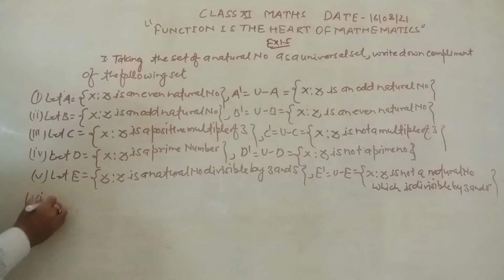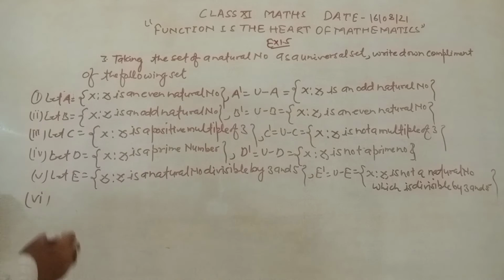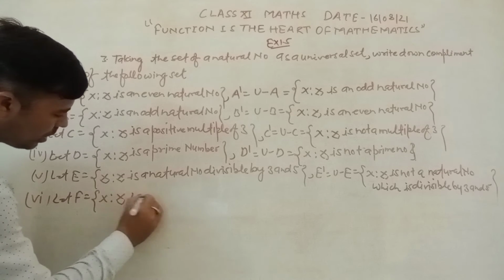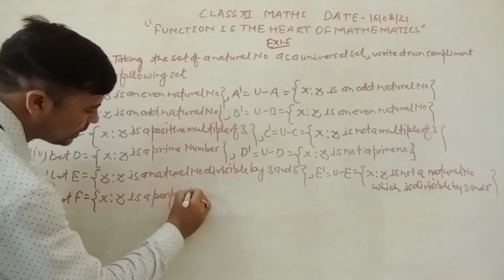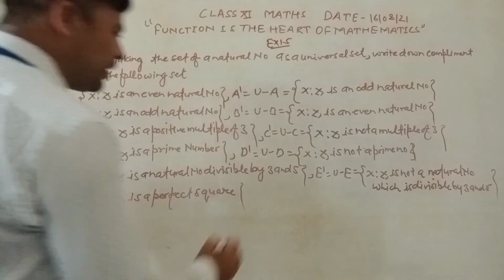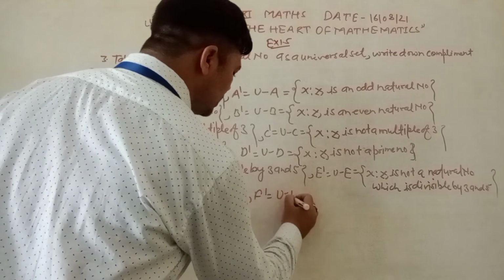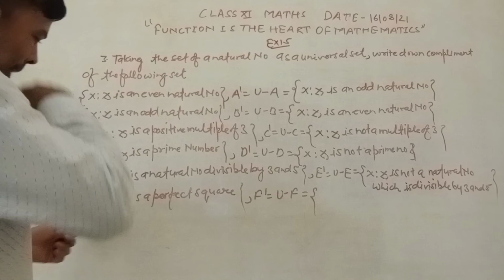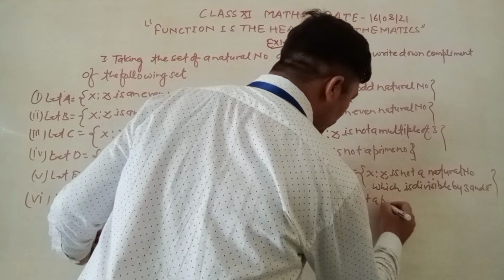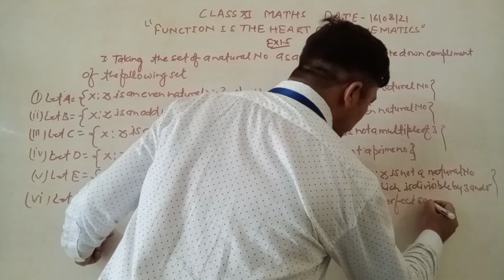Now question number 6. The part of this question that is given is x such that x is a perfect square. So the complement of F, this is F dash, is U minus F. This one is x such that x is not a perfect square.